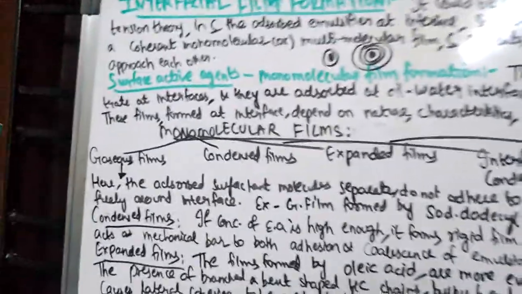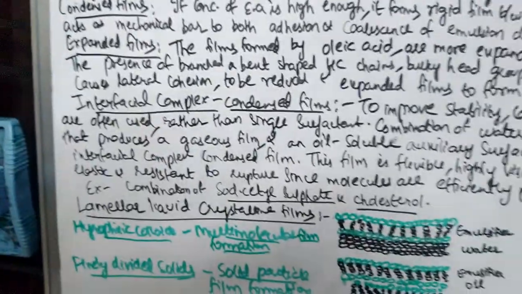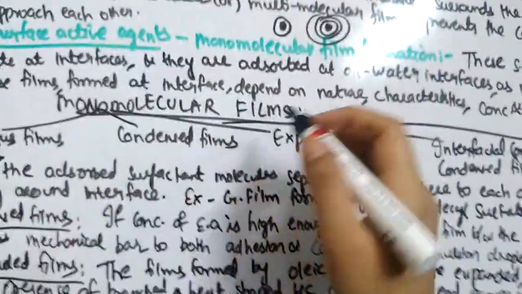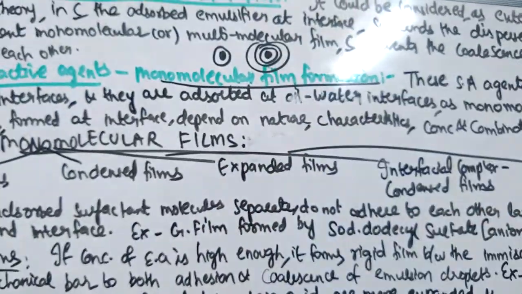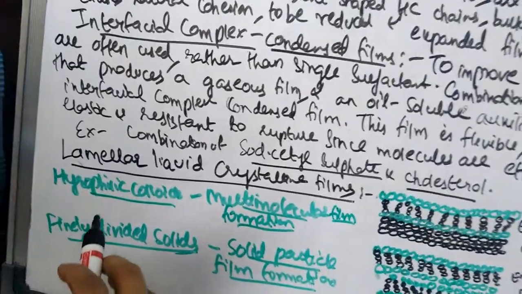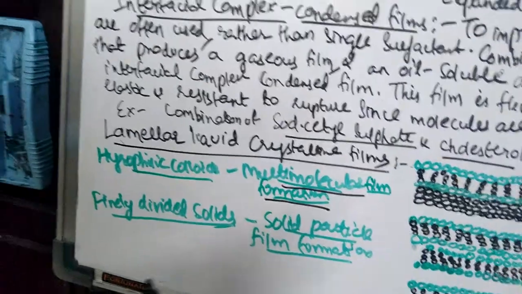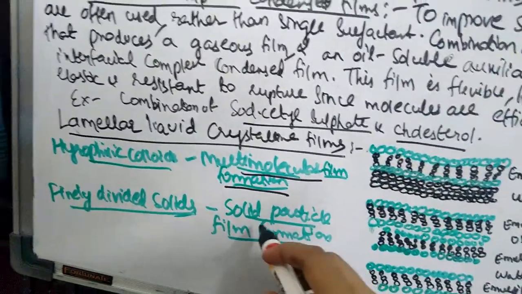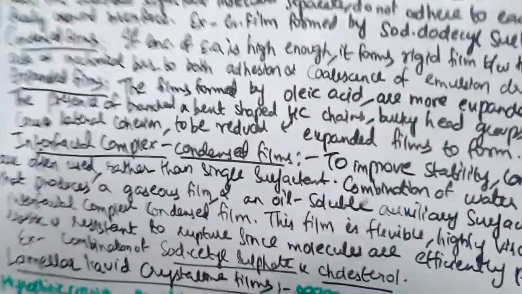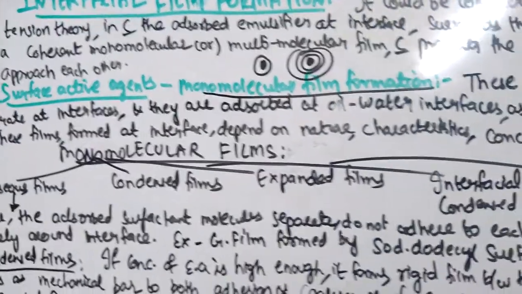We have seen that your emulsifying agents are basically of three types: surface active agents, hydrophilic colloids, and finely divided solids. Your surface active agents form a monomolecular film, whereas your hydrophilic colloids form a multimolecular film, and your finely divided solids form a solid particle film. We will discuss each in detail. First, coming to your surface active agents, which form a monomolecular film.